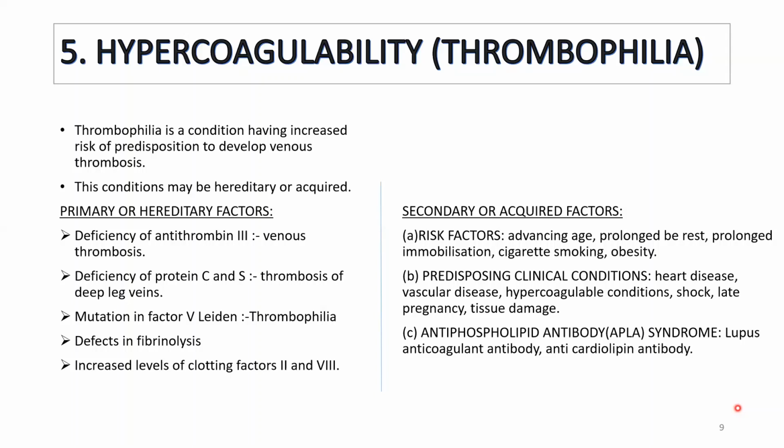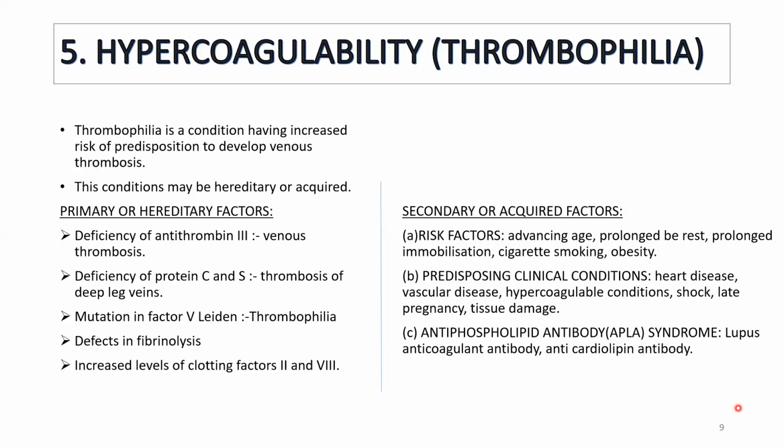Fibrinolysis is actually dissolution of fibrin. The fibrin meshwork should be dissolved normally, but if that does not take place, it will cause thrombi. So defects in fibrinolysis and increased level of clotting factors 2 and 8.